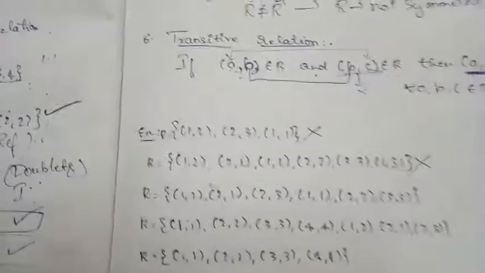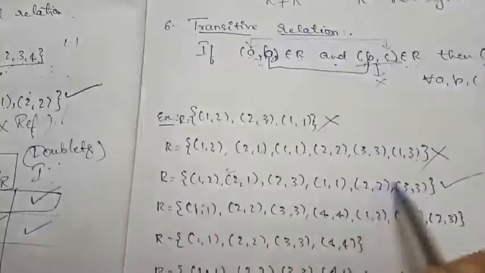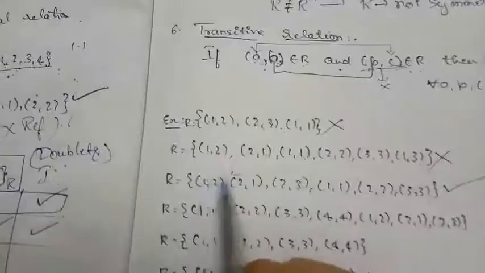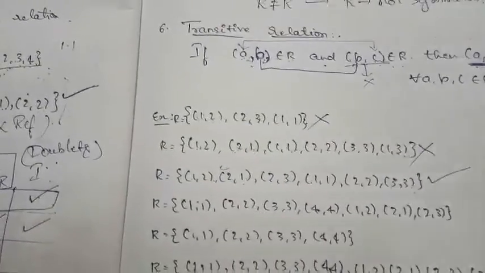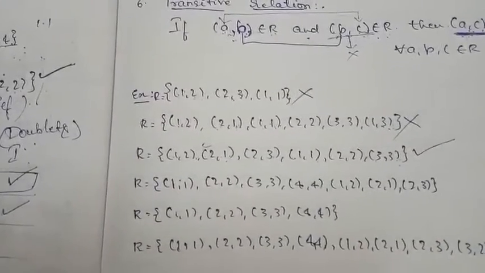So 3 comma 3 is not at all affecting. Then this relation is transitive, because for all the other ordered pairs we have checked each and every one, and it is satisfying the transitive relation. So this is a transitive relation.